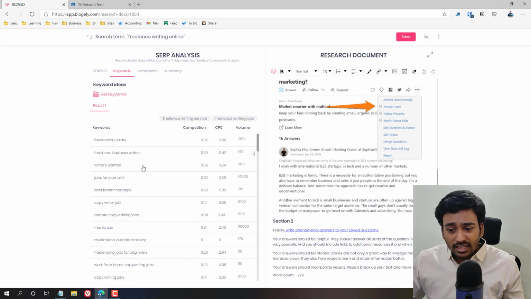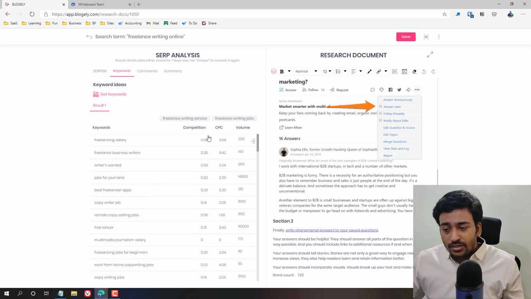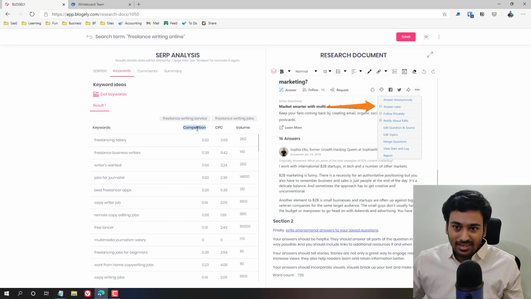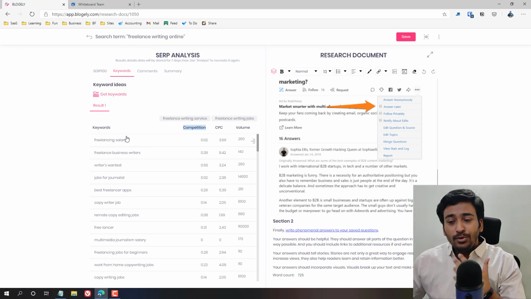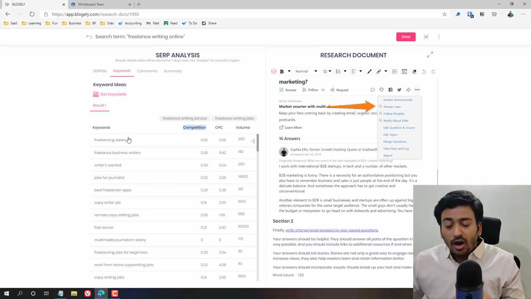Basically it brings all the keywords it was able to find, with competition. This is not SEO competition; this is AdWords value and CPC, cost per click, and volume data. There is no sorting option, nothing like that, and no way to calculate SERP difficulty. This is not meant to be used as an alternative for any SEO keyword research software. Instead it should be used to give you a quick idea of what the market looks like.